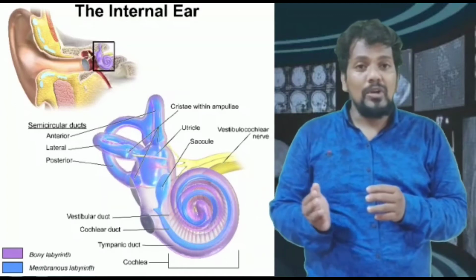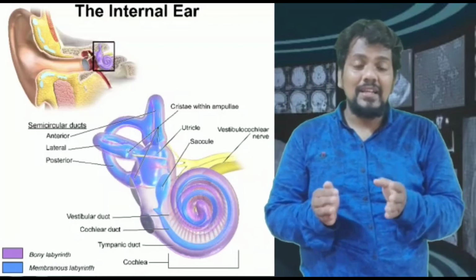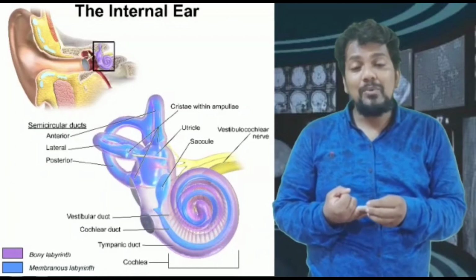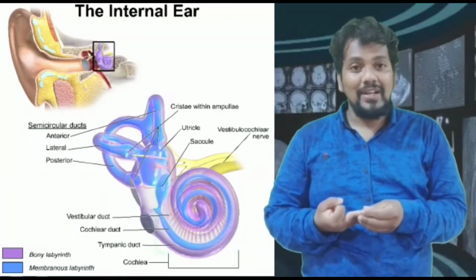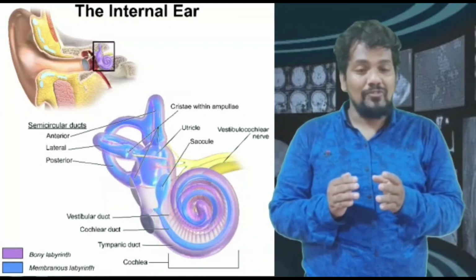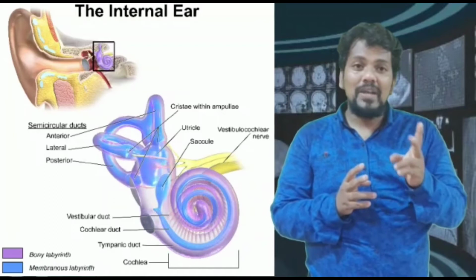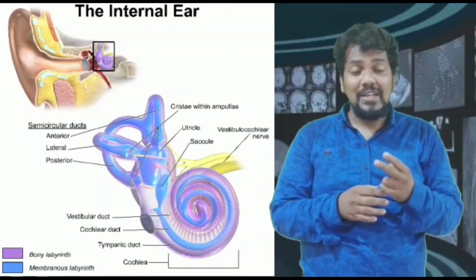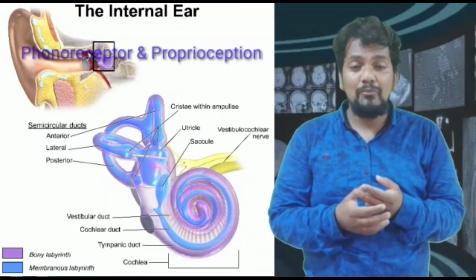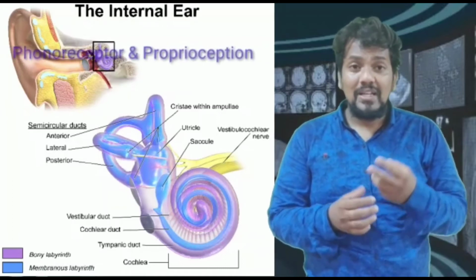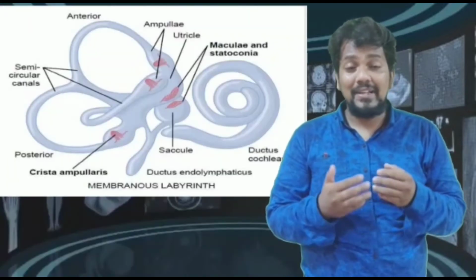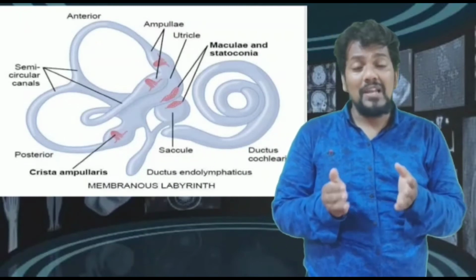The outermost, the bony labyrinth, leads to three different cavities. One is known as the semicircular canal, then the vestibular apparatus, and finally the cochlea. The vestibular apparatus comprises two main receptors, one for hearing and also one for proprioception. The phonoreceptor is mainly helpful for hearing, and proprioception is for balancing the human body. The human ear not only performs hearing, it also performs the balancing of the body.